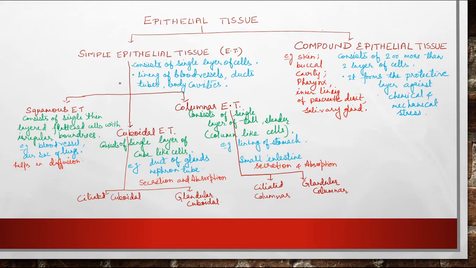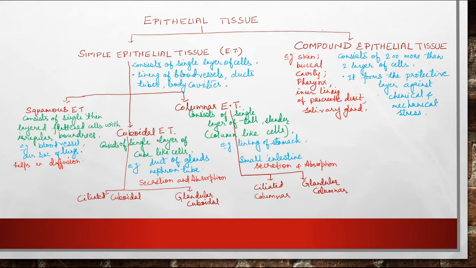The simple epithelial tissues are mainly found in the lining of blood vessels, ducts, tubes, body cavities, etc. These simple tissues can be divided again into three subtypes, that is squamous epithelium, cuboidal epithelial and columnar epithelial. Depending upon the shape and size of the cell, all of these consist of a single layer of cells, but the shape of the cell is different. In squamous, the cells are irregular, flattened cells. They help in the process of diffusion and are present in the blood vessels, air sacs of lungs,